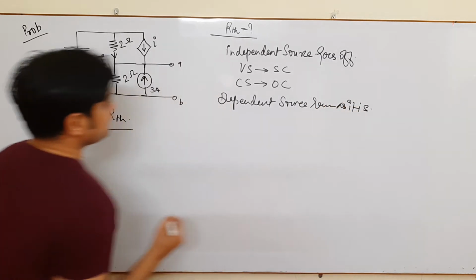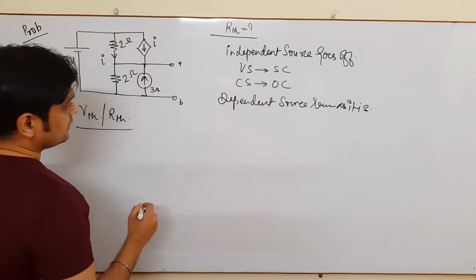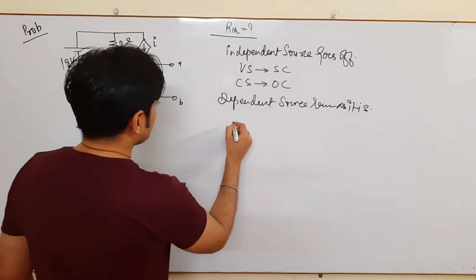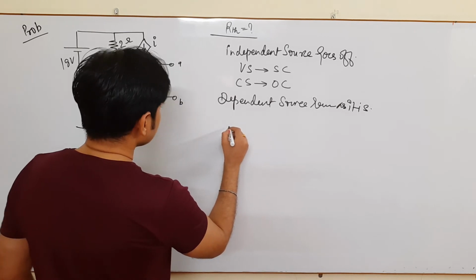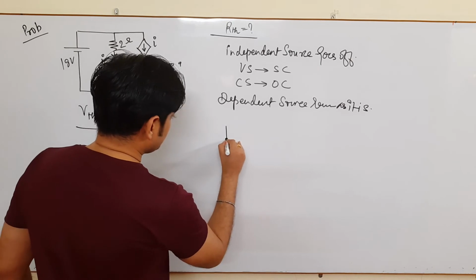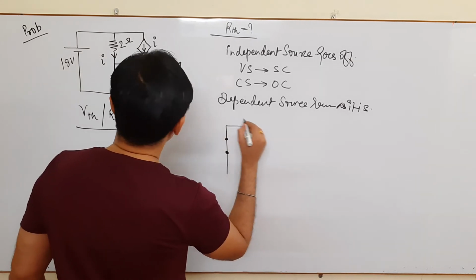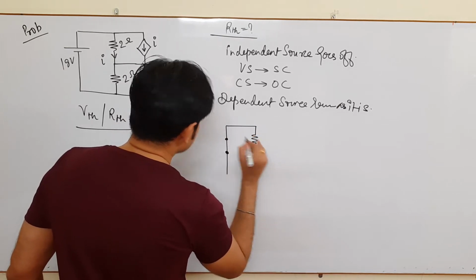If this is the condition for finding out RTH, can we redraw this network? Yes, I'll redraw this network. This voltage source gets short circuited, so this is the condition. Here is your voltage source which was short circuited, and this is your resistance.